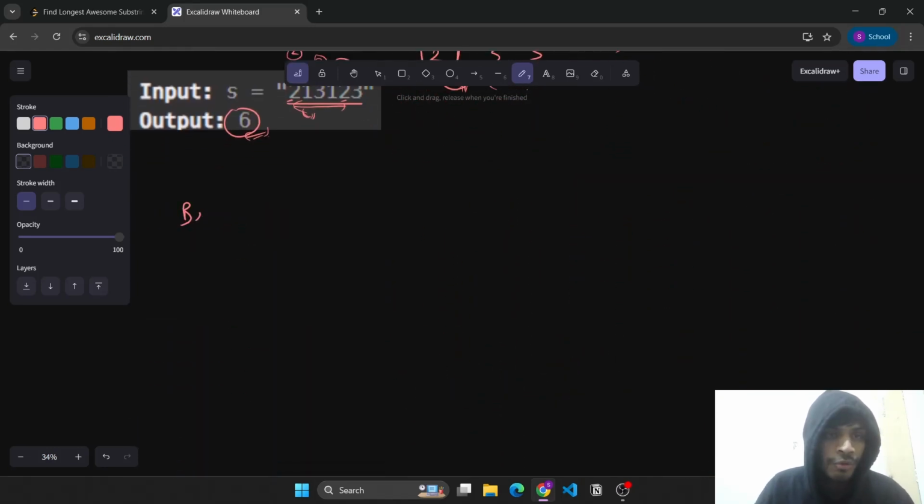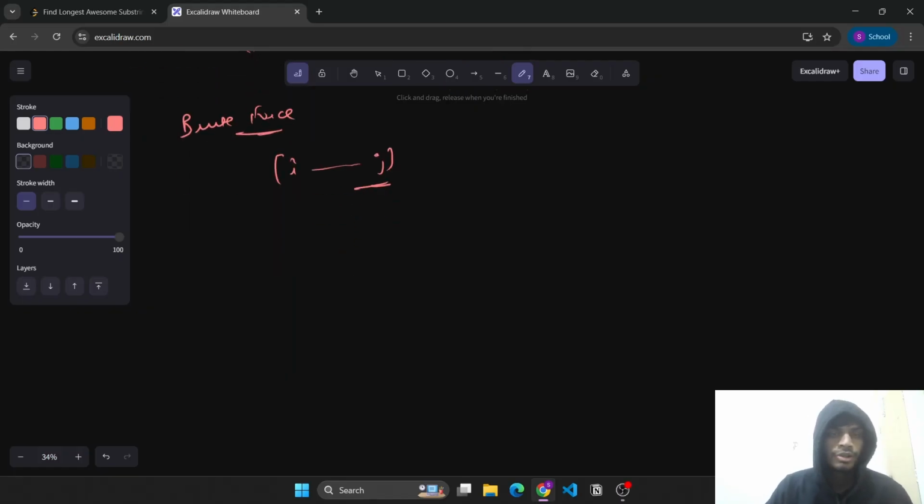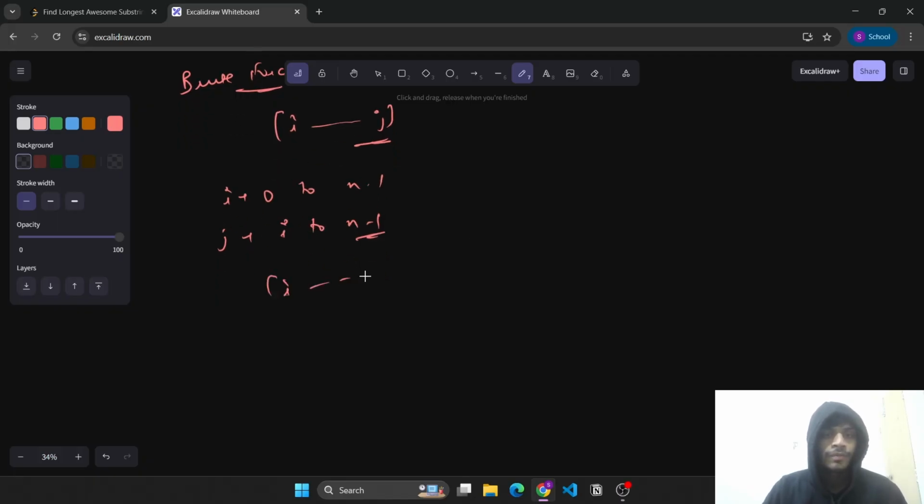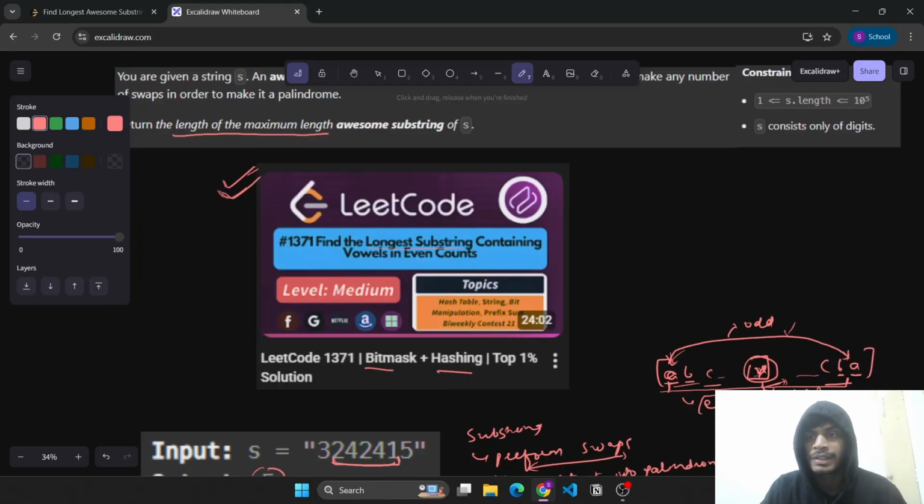So if we try to see the brute force code for this problem, brute force will look like we need to account for all substrings i to j. So we'll move this i loop from 0 to n minus 1 and move this j from i to n minus 1. Now once we have this substring i to j, we'll find the frequency of all characters in this substring, or here digits only, because it is mentioned that S consists only of digits.